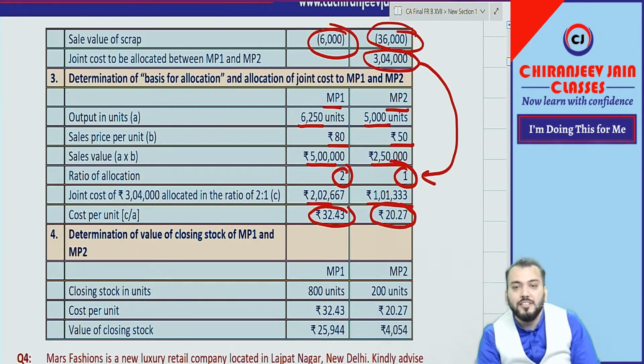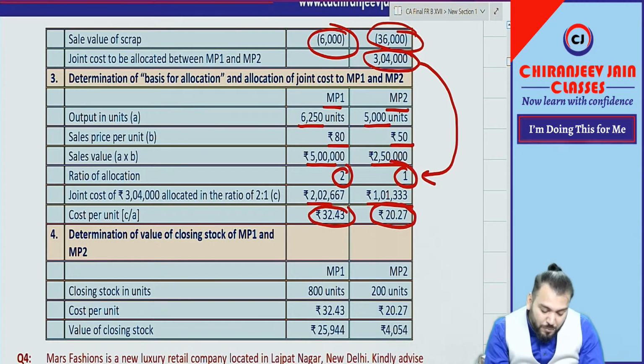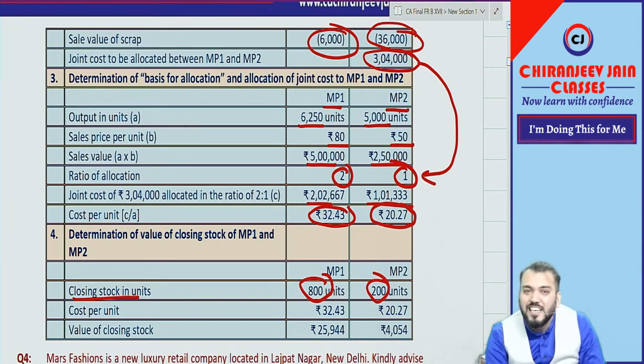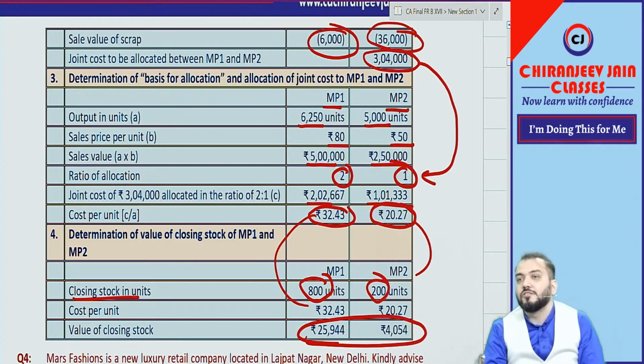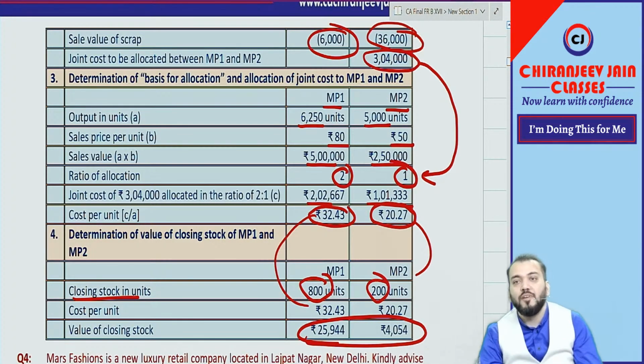Then they have given closing stock units. Closing stock units are 800 and 200. Because here the cost price is more than the sales price, it will be valued at cost price only. Correct? So you can see it is multiplied by this, and this becomes the value of closing stock. Super easy, a 5 marks question.